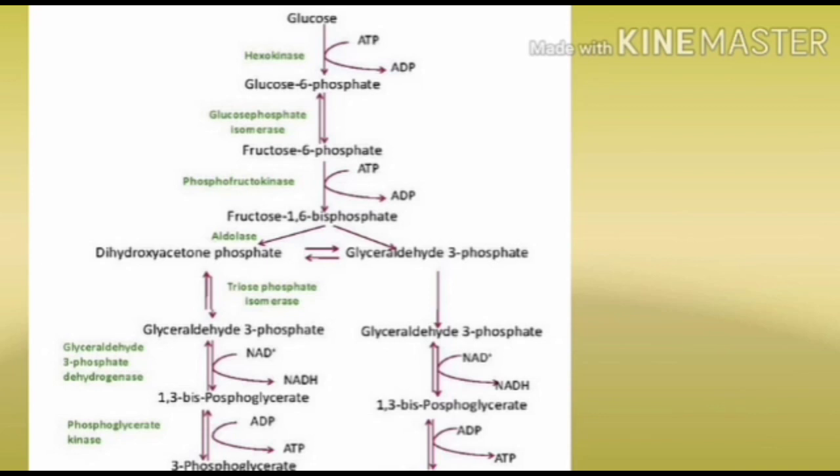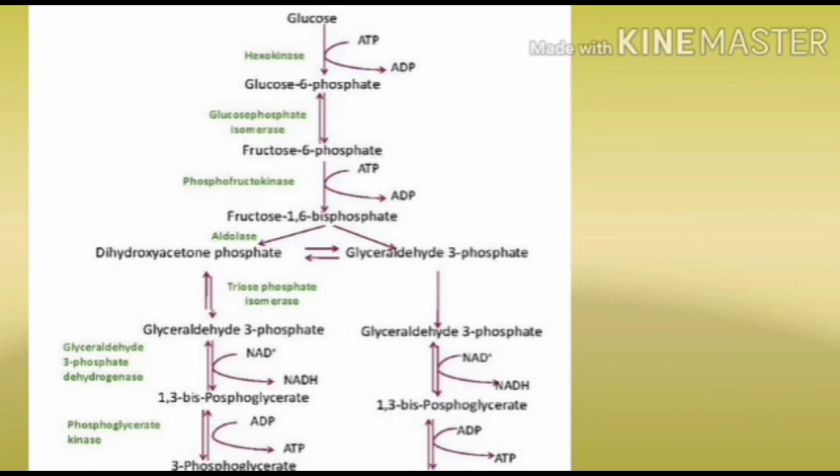The number of carbons in fructose 6 phosphate is 6, as well as the number of carbons present in fructose 1,6 biphosphate, also 6. The only change is the number of phosphates: fructose 6 phosphate has 1, and at the end of this reaction fructose has 2 phosphates, one at the first carbon and one at the 6th. This conversion takes place in the presence of an enzyme called phosphofructokinase.